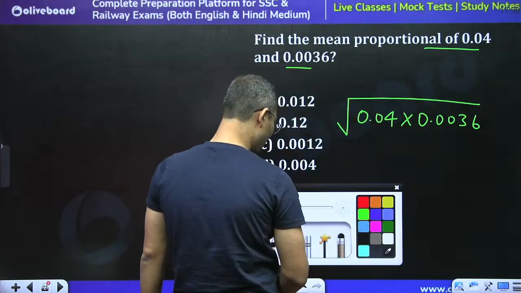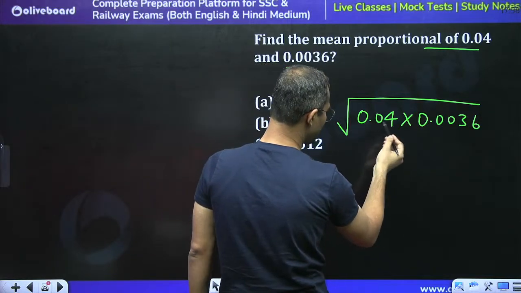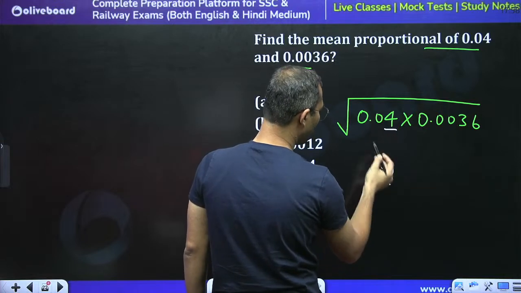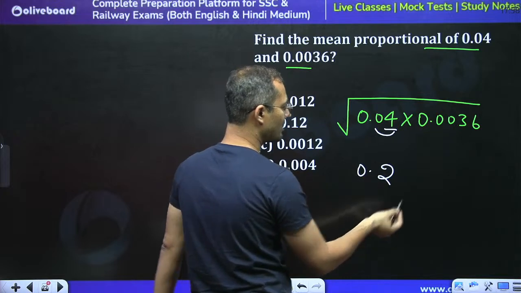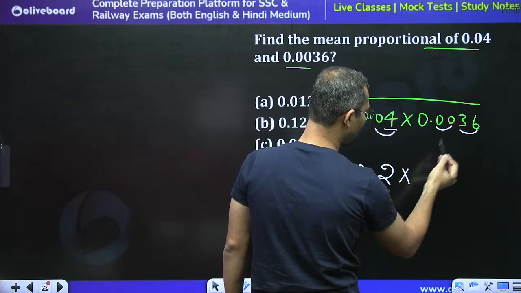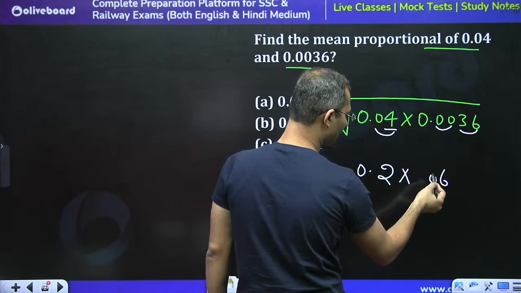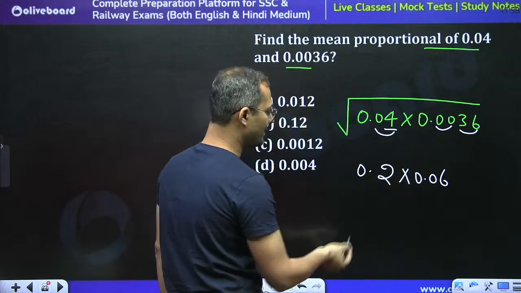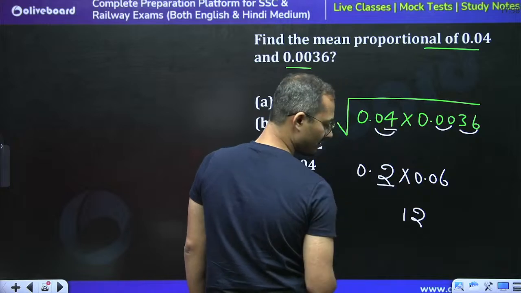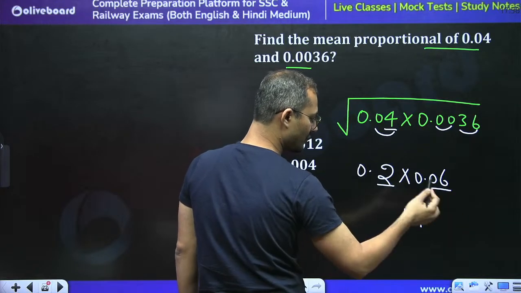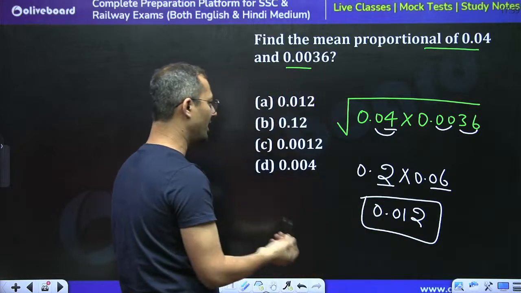So we can say that 0.0036. Whenever you have to calculate the square root of a decimal number, just focus on the number. After the decimal we have one pair of digits, so here we have 2 pairs. The square root of 36 is 6, so we must have 2 digits after the decimal. So 0.2 into 0.6, we will get 12. After decimal 1, after decimal 2, in total 3 digits, so 1, 2, take 0. So 0.012 is the right answer.